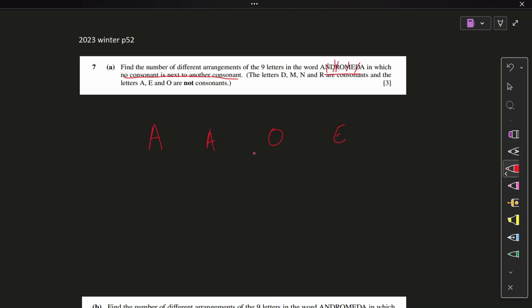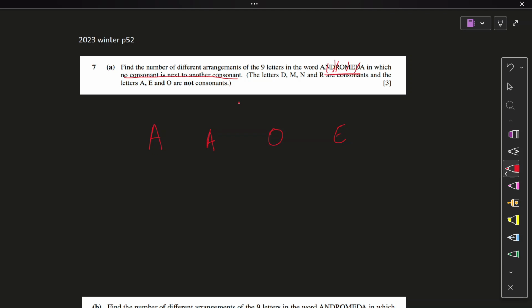Now, how do we go for universal separation method? We forget about whatever we need to separate, forget about the consonants, right? They had to be separated, and no consonant is next to another consonant, that means they are never together. That means universal separation. How do we do universal separation? I'm giving you the whole thought process.